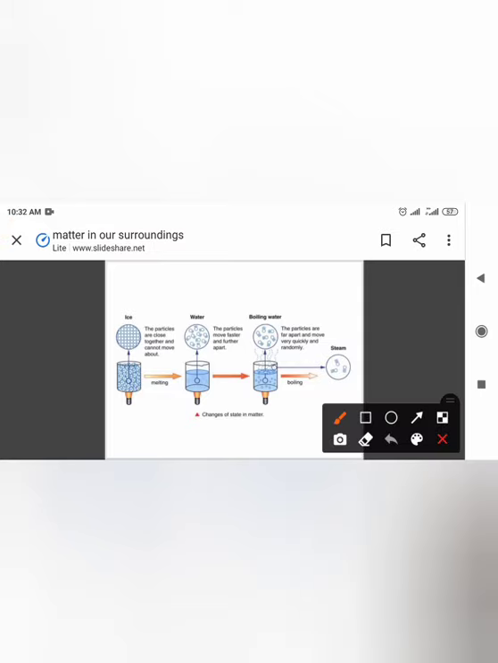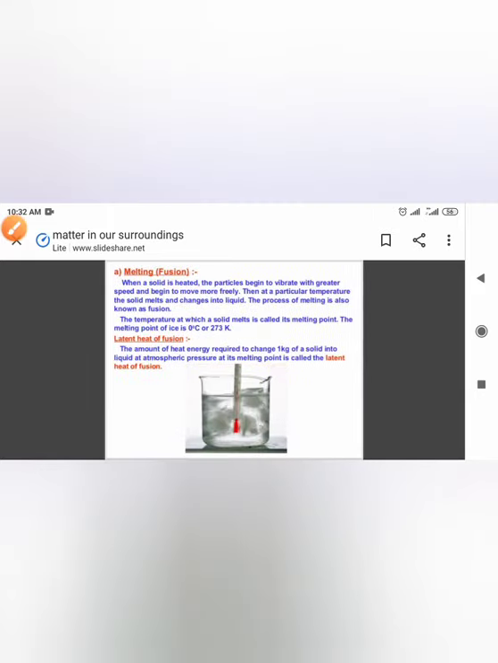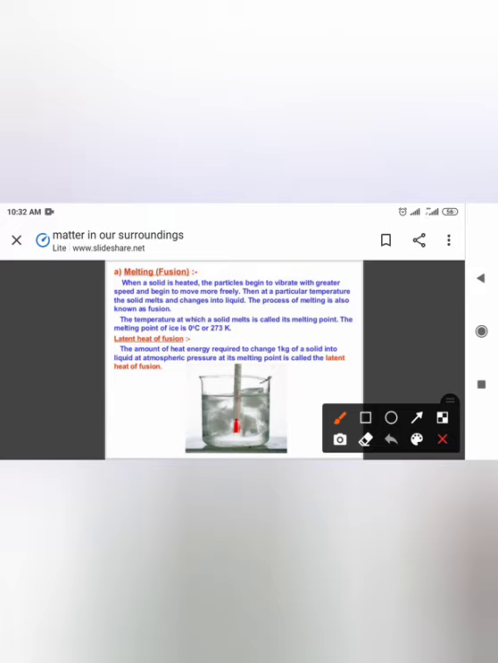So this was the property which we have studied right now. Particles are tightly packed in solid. They are a bit loose in the water, that is in the liquid state, and extremely loose in the boiling, that is gases. Understood? Okay. Now we are going to understand melting or fusion, right?